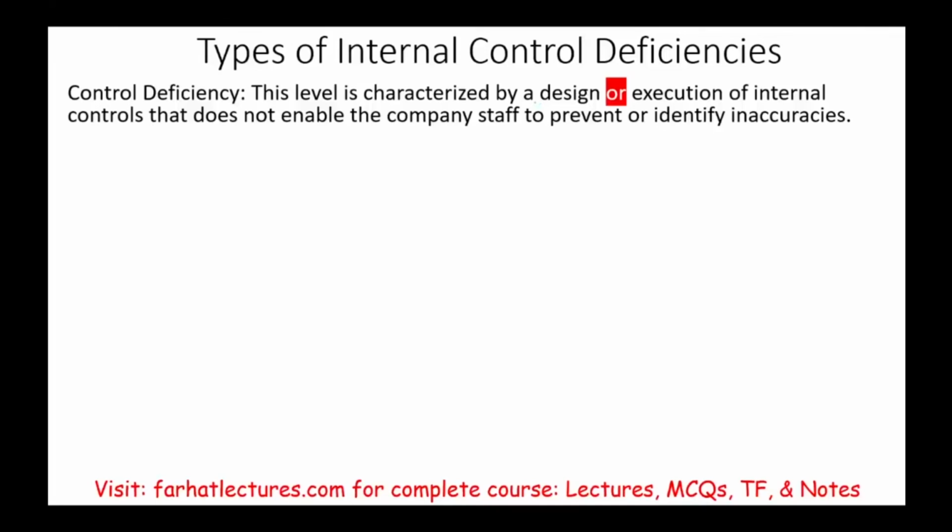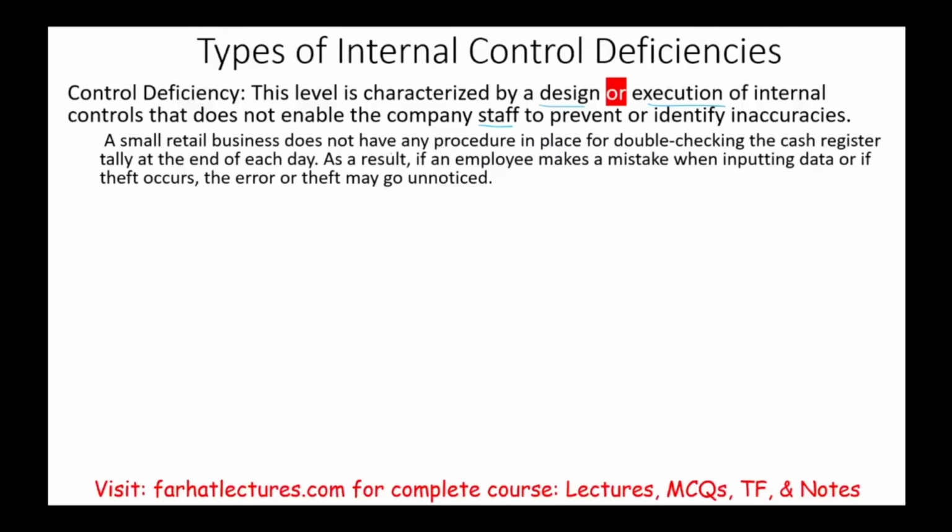This level is characterized by a design or execution of internal control that does not enable the company staff to prevent or identify inaccuracies. So it does not allow specific employees in certain department. For example, a small retail business does not have any procedure in place for double checking the cash register tally at the end of each day. As a result, if an employee makes a mistake when inputting the data or theft occurs, notice it could be an error or theft, the error or theft may go unnoticed. So this is a control deficiency. So it's the probability of it happening low, high, but maybe the amount is immaterial.